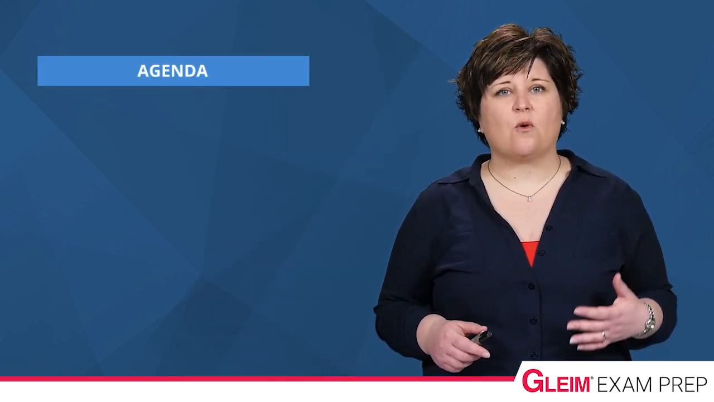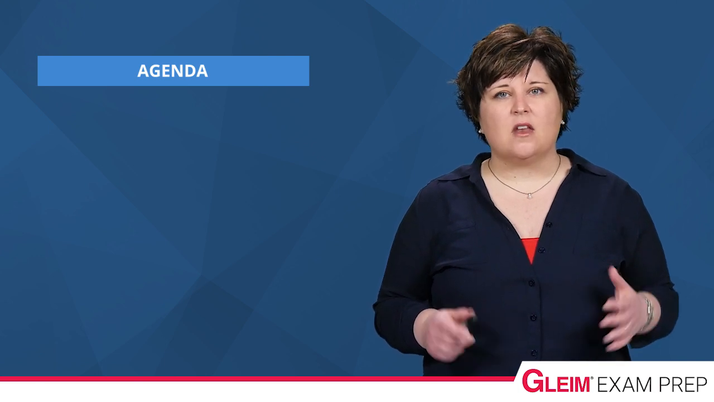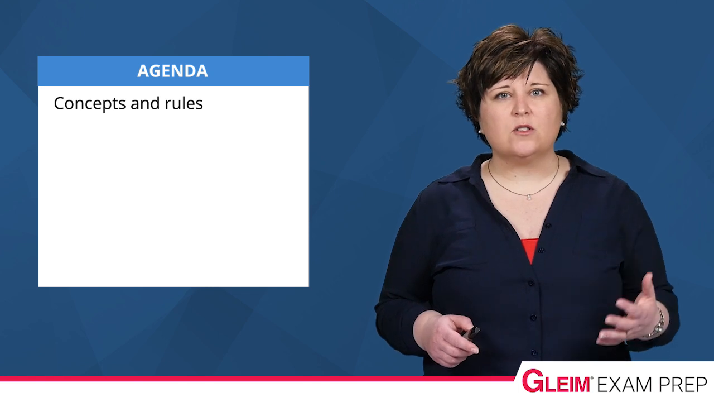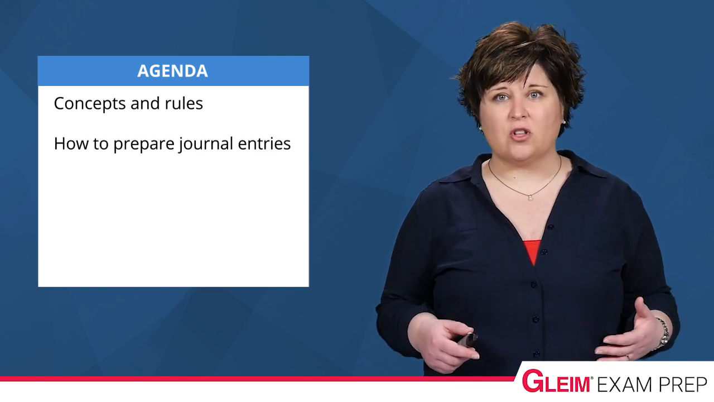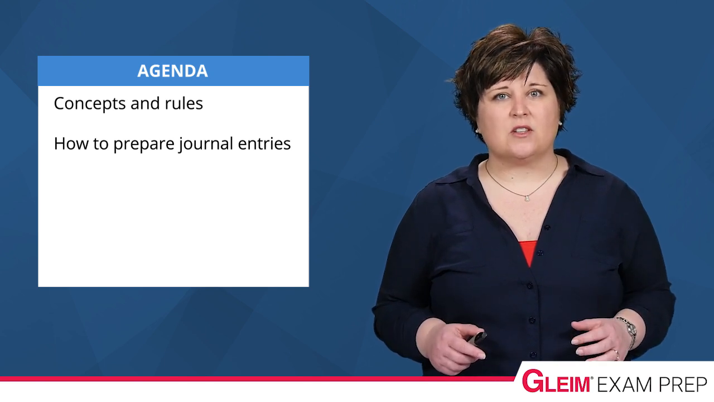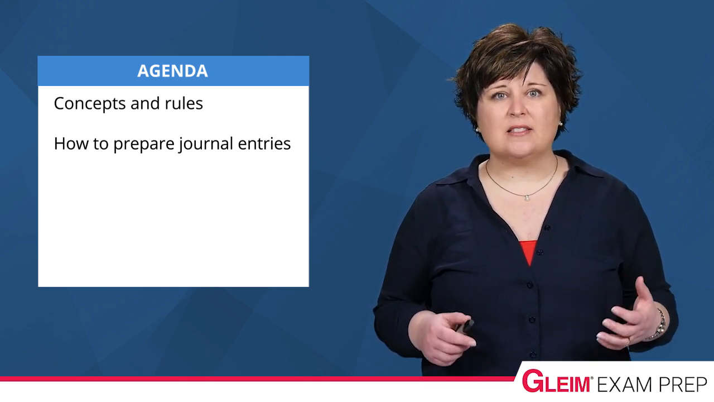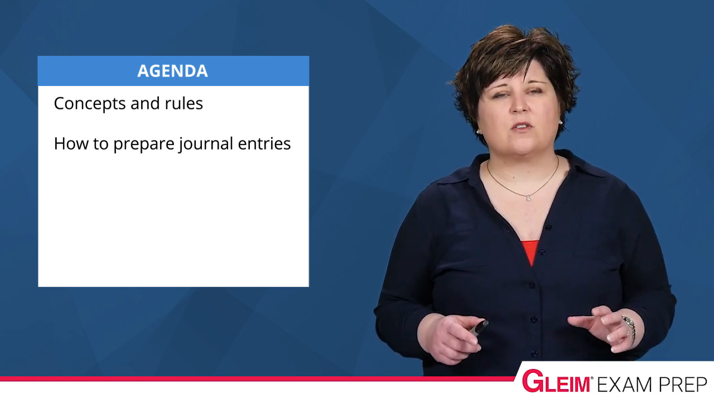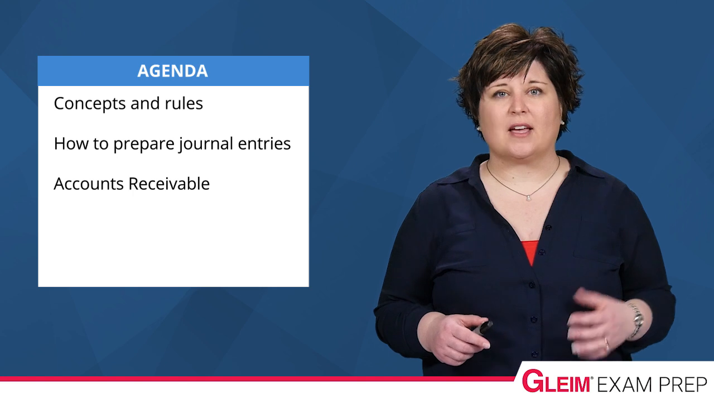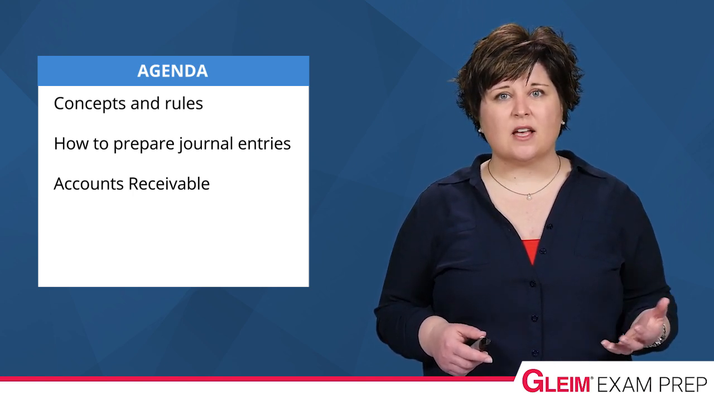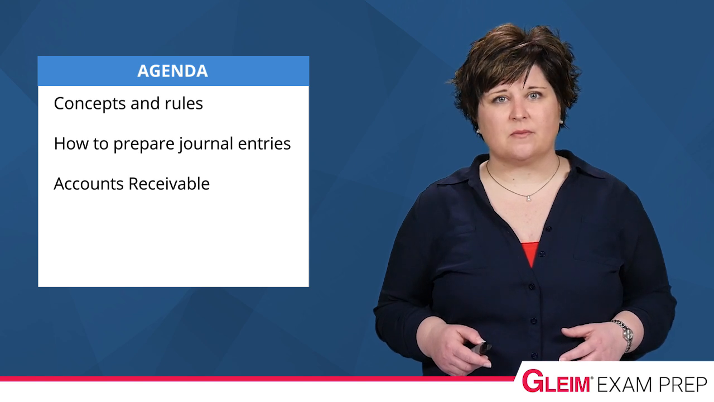We have several topics to cover as we go over the basics for accounting for receivables. Not only will I walk you through all the concepts and rules, but I will also be covering how to prepare journal entries related to receivables. We'll start with discussing the different types of receivables and how the basics of the receivables are going to be recorded. Next, we'll cover some specific items related to accounts receivable. That will include explanation of sales discounts and sales returns and allowances.